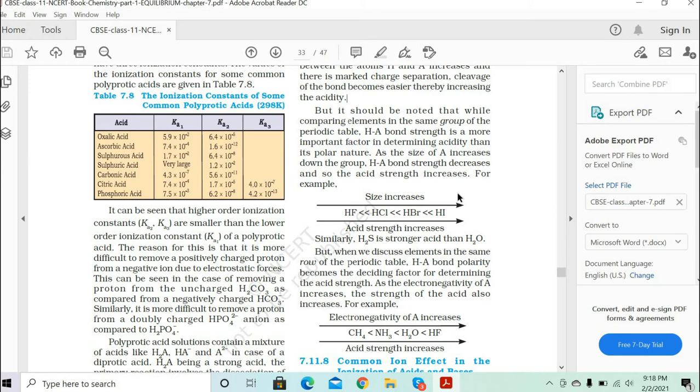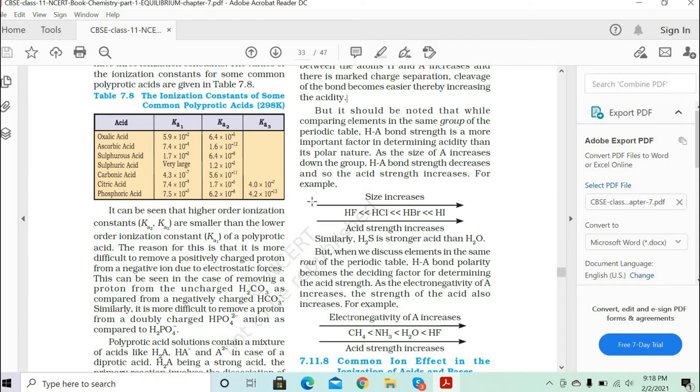Since fluorine is the smallest atom, when you go down the group, electronegativity decreases and atomic size increases. So atomic size increases, and the bond strength also decreases down the group. Then the HI bond will be easier to separate than HBr, HBr will be easier than HCl, and HCl will be easier than HF. So basically, when you go down the group, acidity increases.